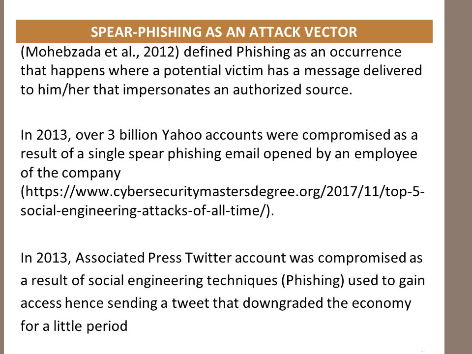So typically, after social engineers gather all this information from individuals or targets, they now launch a spear phishing attack where they try to deceive the individuals to click a malicious link or fill in malicious information that could jeopardize their privacy. In 2013, over 3 billion Yahoo accounts were compromised as a result of a single spear phishing email opened by an employee of the company. In 2013, the Associated Press Twitter account was compromised as a result of social engineering techniques, spear phishing, used to gain access to sending tweets that downgraded the economy for a little period. This is how tough it gets when phishing is used as an attack vector for social engineering.